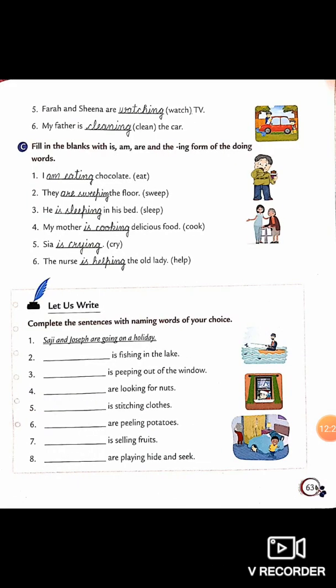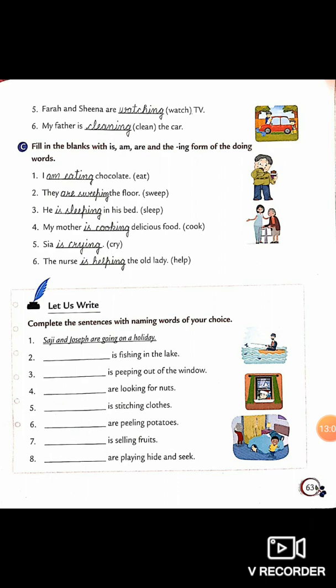Now see page 63. Part C is fill in the blanks with is, am, are and ing form of doing words. So here you have to add helping verbs also and main verb also. All these words, is, am, are, are called helping verbs, and eat, sweep, sleep, cook, cry, help, all these are main verbs. So you have to write as it is written in the part C, number 1, I am eating chocolate.